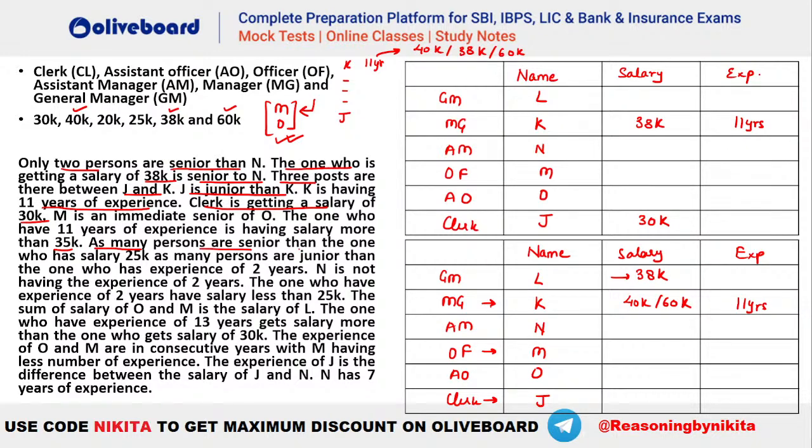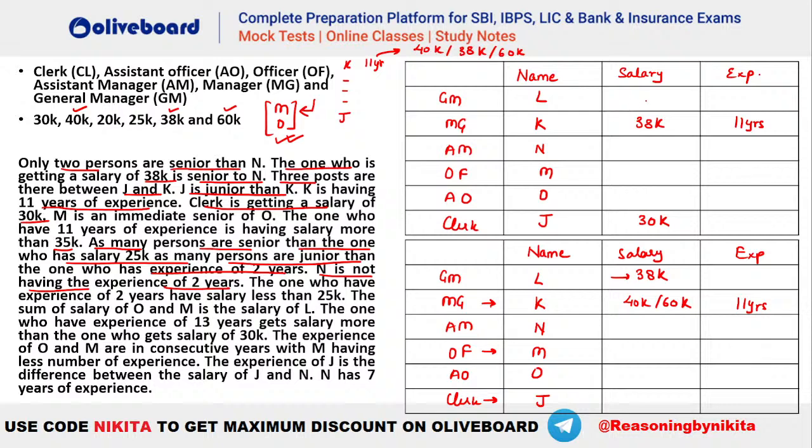As many persons are senior than the one who has a salary of 25K, as many persons are junior than 2 years of experience. N is not having an experience of 2 years. Okay. So you can see that 25K and 2 years have to be like, if we have one person above 25K, so we should have one person below 2 years, right?